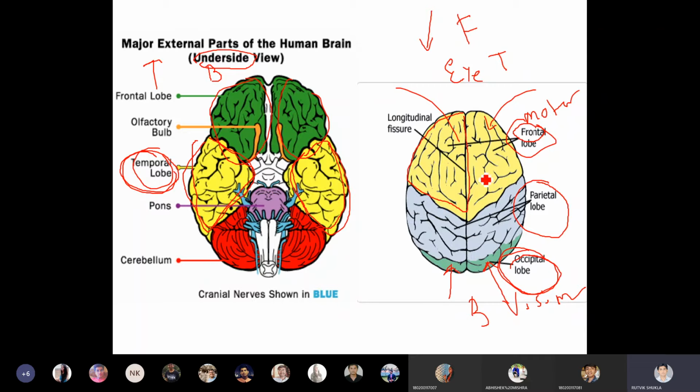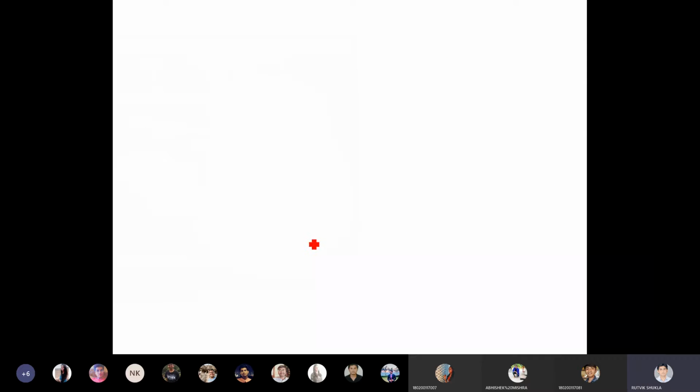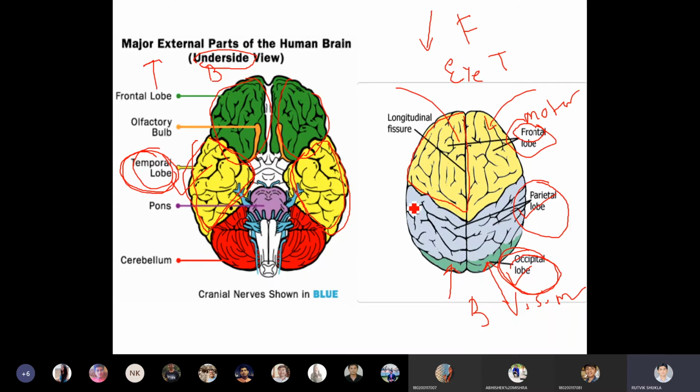So frontal lobe, temporal lobe, parietal lobe, and occipital lobe. These four lobes you have to remember, because these lobes are important to identify the position of putting the electrodes over the patient's head. Based on this you have to decide where to place the electrodes on the patient's head.